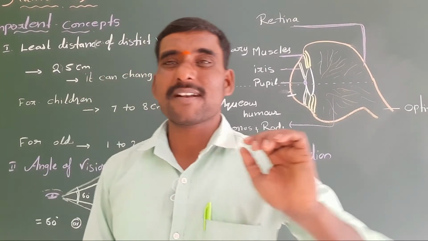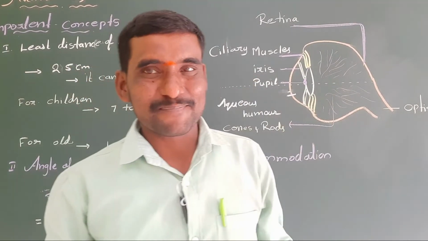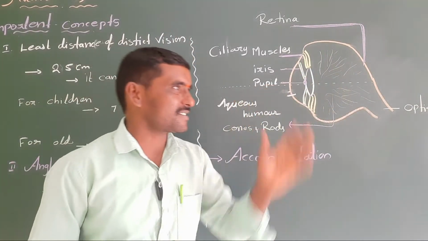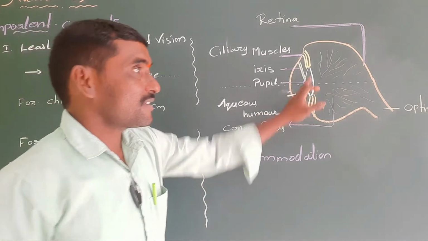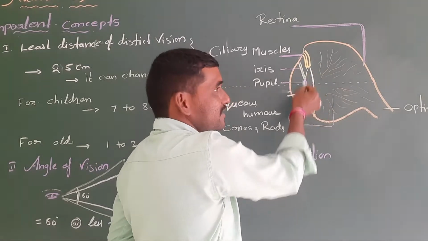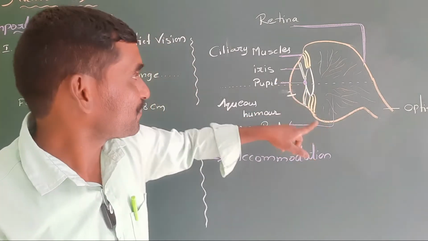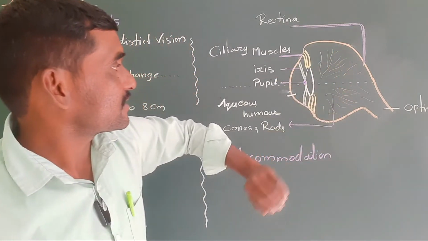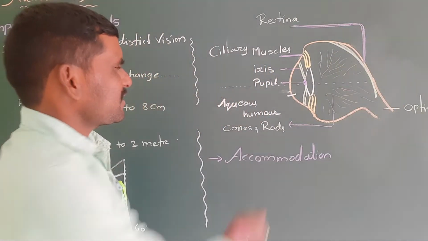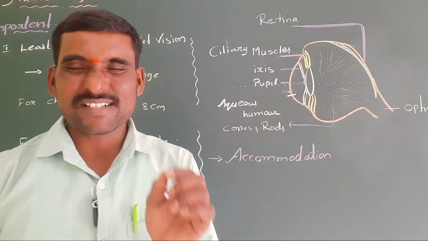Next, the human eye. Here is the diagram. This is not exactly the human eye, but what is important for physics, we took just this. Very simple. See here. This is our eye lens. These are the ciliary muscles. This is the iris. This middle is the pupil. These are cones and rods. This is the retina, the total retina. This is the cornea. About this, very important.